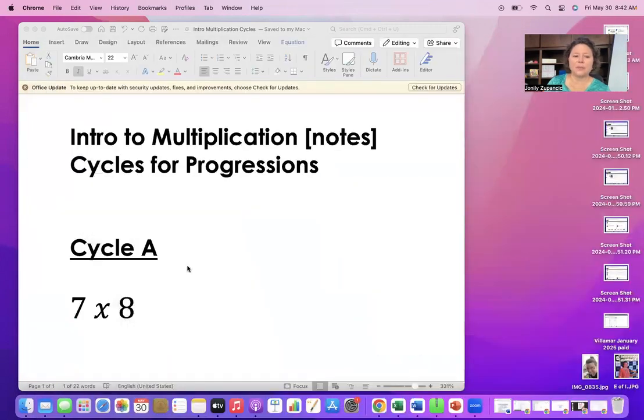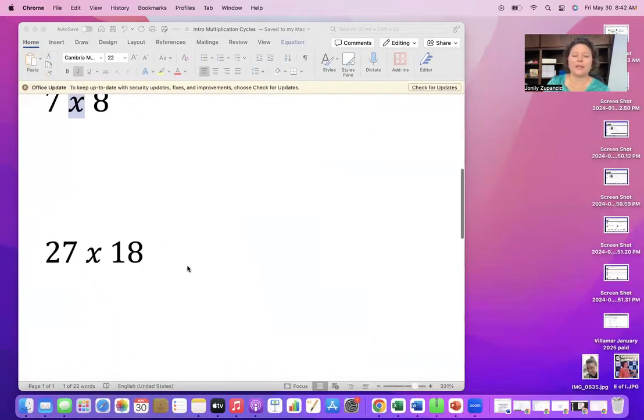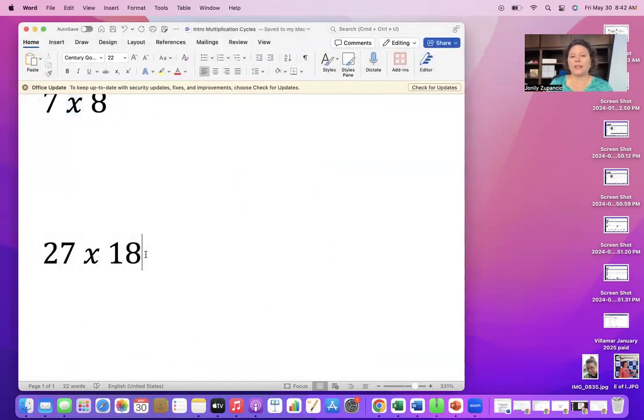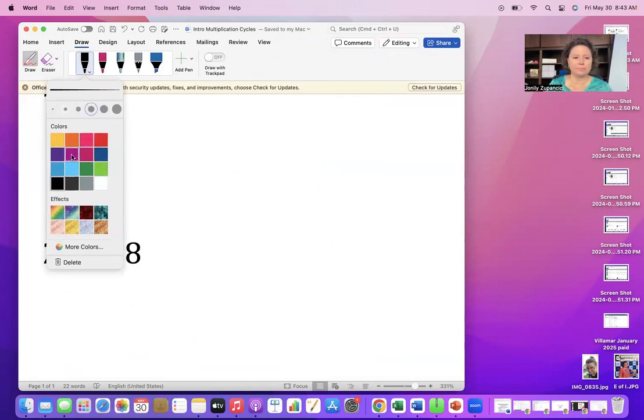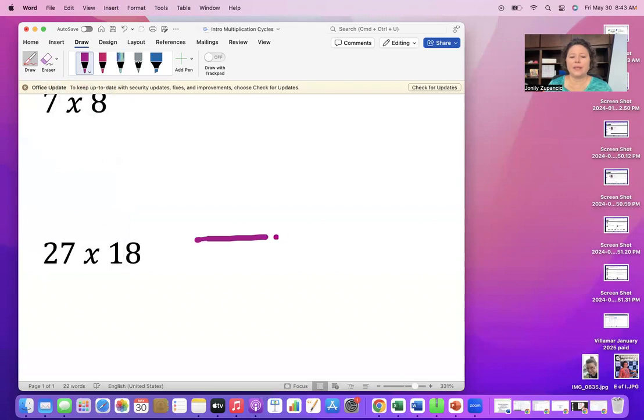So we'll go back to our cycle, take a look at 27 times 18. Even at the second grade level, let's make a rectangle that is a 27 by 18. Let's count and figure out the array number. Now, I'm not going to go through this slowly. I am going to do this quickly, just to show the point that 27 is 2 tens and a 7. 18 is a 10 and an 8.